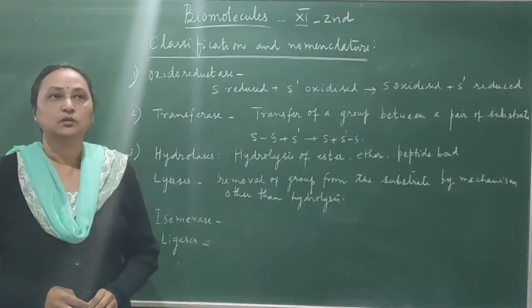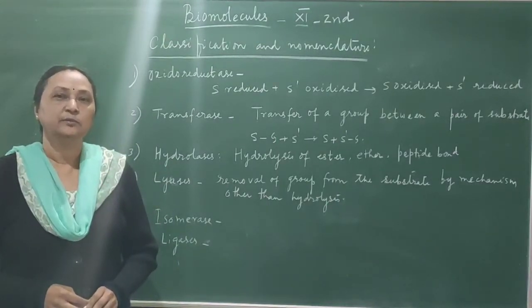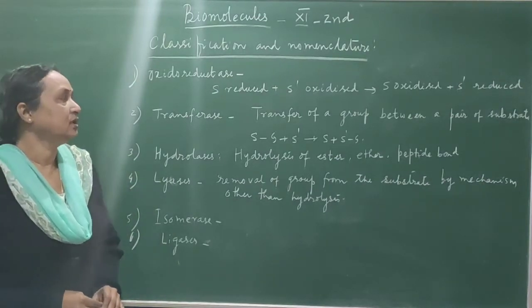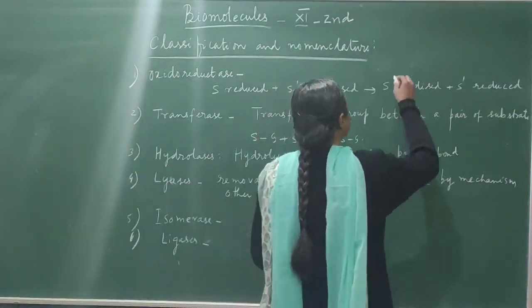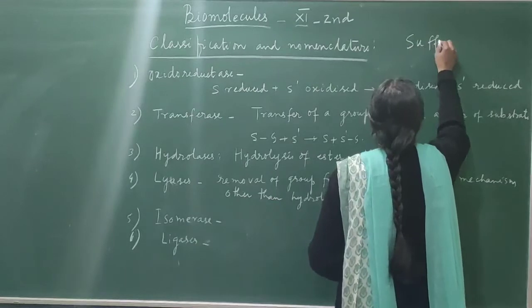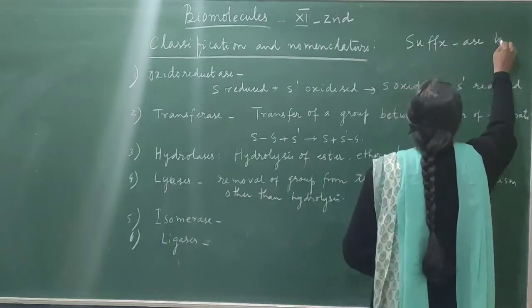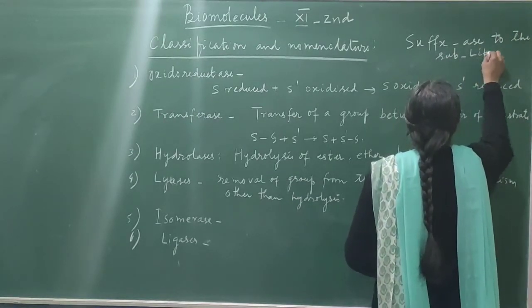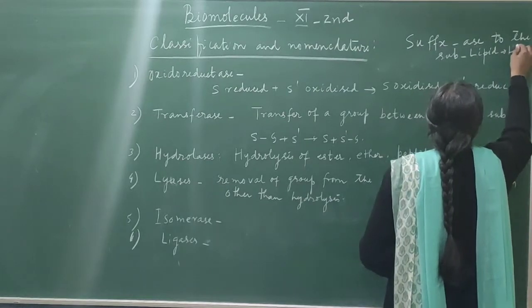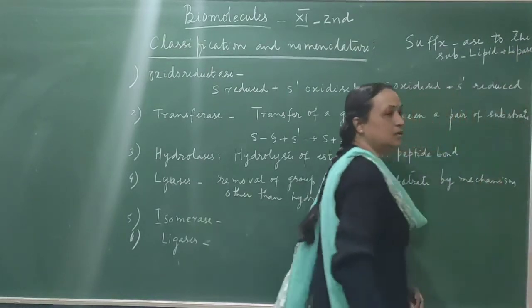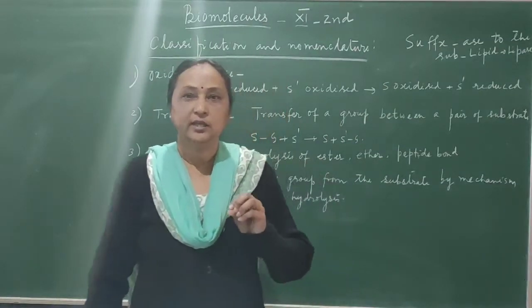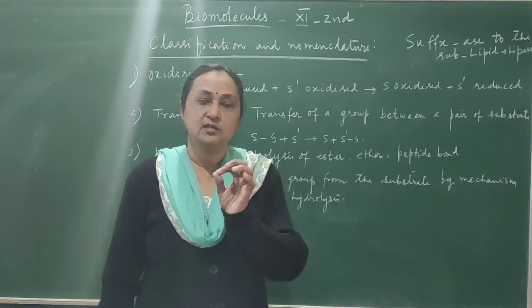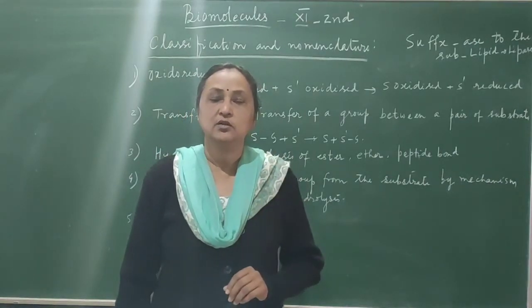Now we will discuss how enzymes are classified and how naming is done. That is called nomenclature. In the process of naming, we add the suffix ASE to the substrate. For example, if the substrate is lipid, then the name of the enzyme is lipase. If the substrate is cellulose, then the name of the enzyme is cellulase. Alright, so we add the suffix ASE to the substrate. So this is called nomenclature or naming of enzymes.